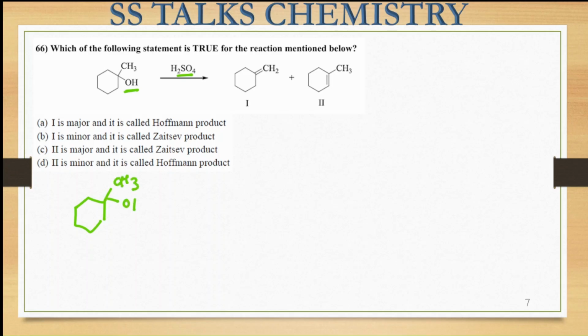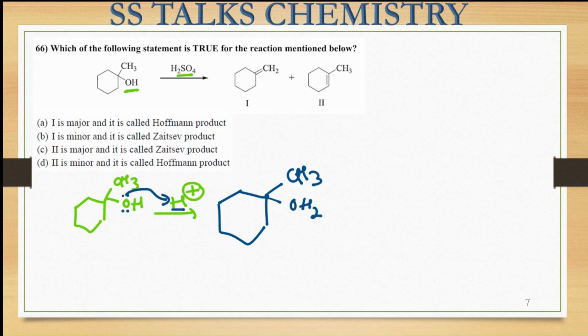This is the CH3, here the OH group. Again, you can see the OH group that is present is not a good leaving group. So to make it into a good leaving group, this acidic medium has been provided through the H2SO4 source. So what is going to happen? This oxygen atom contains the lone pair of electrons. This will abstract this acidic proton. So you can see there will be the formation of this OH2 and this will carry the positive charge because oxygen has donated its electron density.